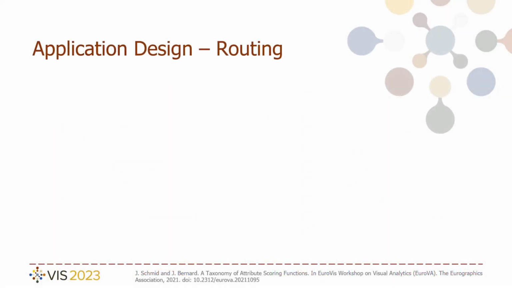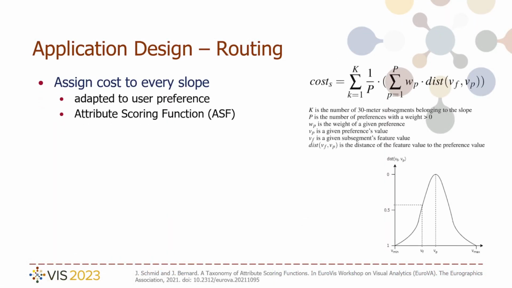To facilitate the routing, every slope is assigned a specific cost, which is adapted to the user preferences. Here, we leverage attribute scoring functions to transform the difference between the preference value and the actual slope value to a score between 0 and 1. With the preference-weighted cost, we can use Dijkstra's algorithm to find the most suitable way between 2 points and make use of the traveling salesman problem to find the optimal route between different favorited slopes.